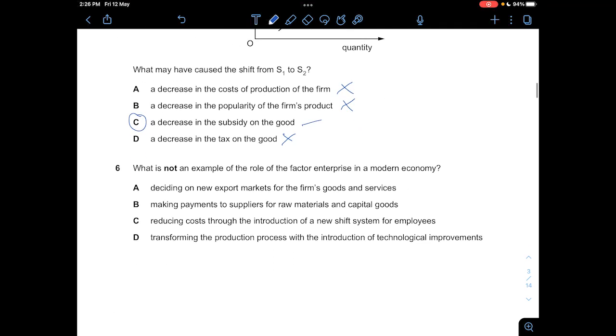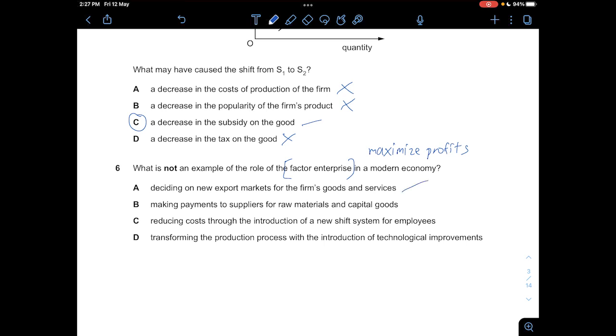Okay, question 6. What is not an example of the role of the factor enterprise in the modern economy? So factor enterprise. The main aim of an enterprise is to maximize profit. Right? So A, deciding on new export markets for the firm's goods and services, will help to increase profits if it's profitable, depending on whether the good in that market is elastic or inelastic. So finding new markets to sell your products, and probably there'll be increasing demand.